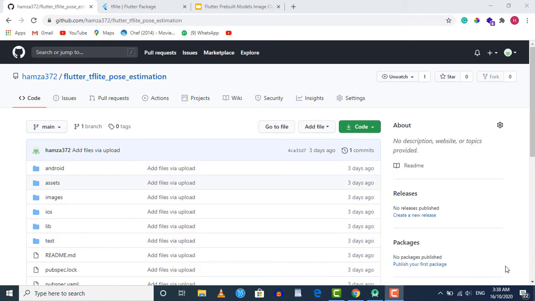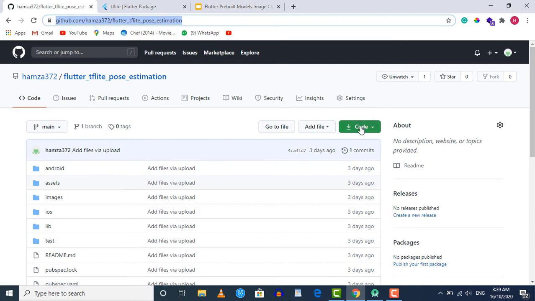Welcome to this lecture. In this lecture, we're gonna start looking at our pose estimation application using TensorFlow Lite and the PoseNet model. So let's begin. Our first step is importing the code, so you can manually type this URL or you can take this URL from the project's URL file.